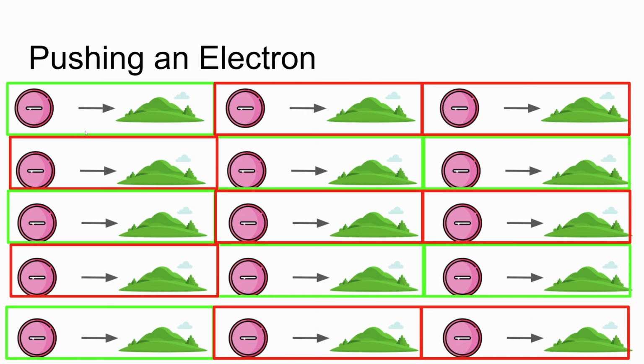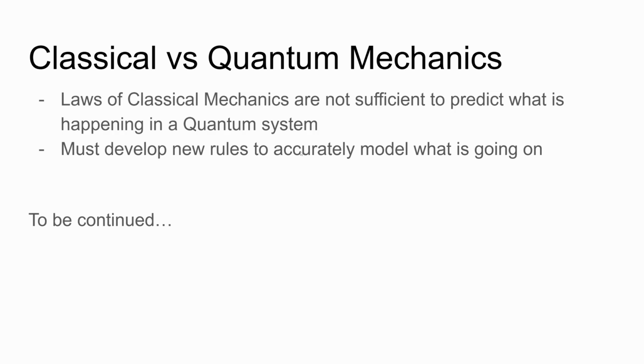Now, if we replicate this scenario enough times, we will be able to obtain the average probability that our electron can cross this hill, but we will not be able to predict with 100% accuracy whether it will cross or it will not. So as we can see, the rules and understandings of classical mechanics are not enough to understand how particles work on the quantum level. Therefore, we must develop new rules to accurately model what is going on.